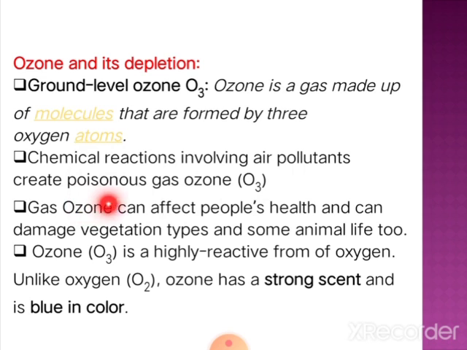It can affect people's health, damage vegetation and plants, and some animals are also affected by ozone.